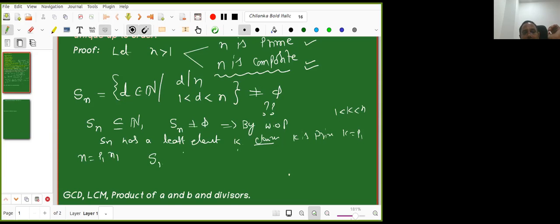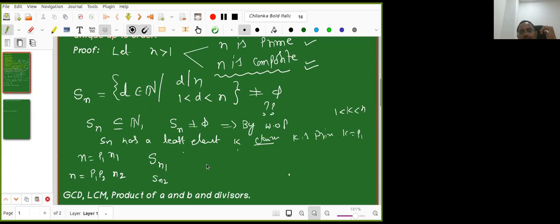Now I will apply Sn1 again. If n1 is a prime, I am done. If not, I will take Sn1. Now what is Sn1? Again the same way, all the proper divisors of n1. n1 is composite, so with the same principle, n1 has a prime factor, that is the smallest prime factor. So now n is equal to p1 into p2 into n2. Now if n2 is a prime number, I am done. If n2 is not a prime number, then again I can construct Sn2.